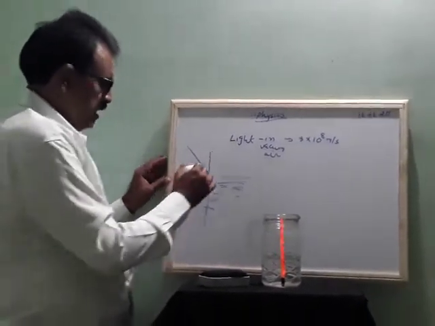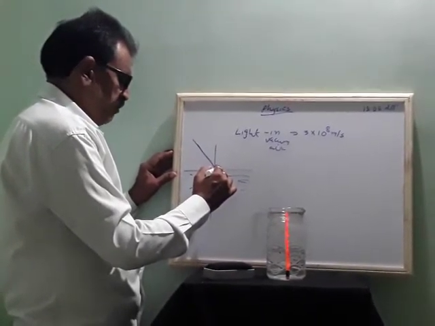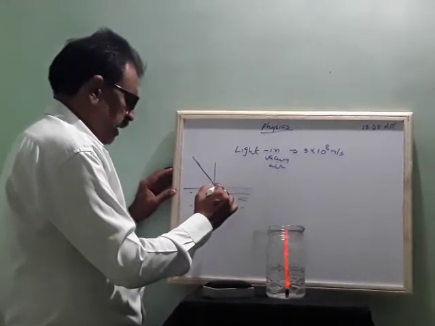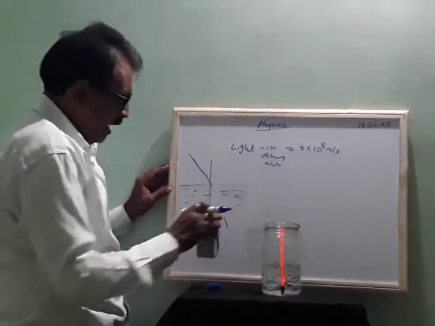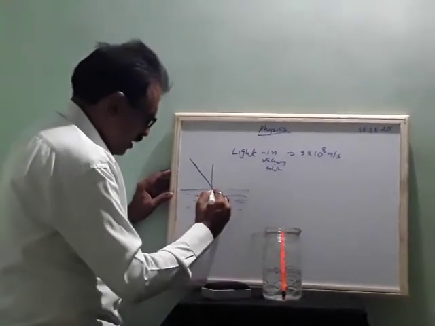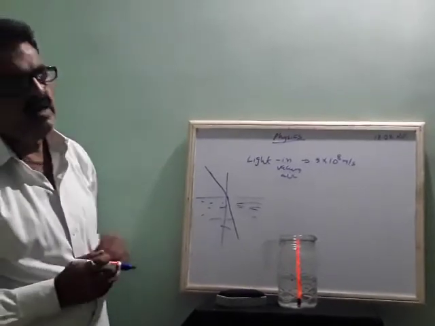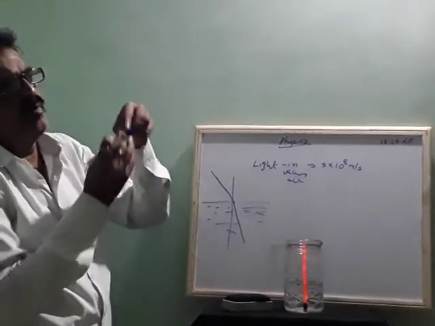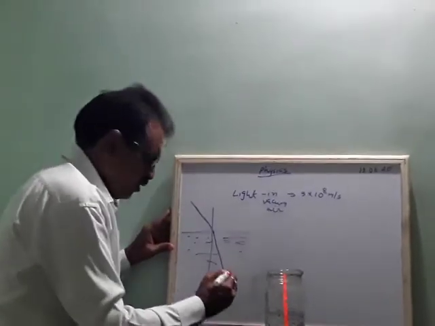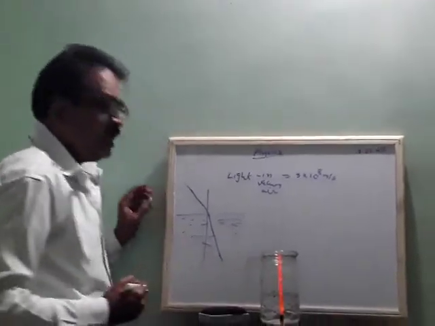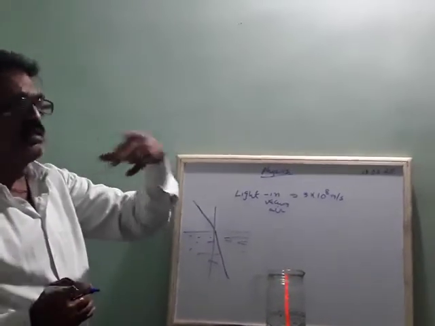When you keep a pencil here it is straight, but when you see it here, the pencil looks as if it is bent, this side or that side. Why? This is called optical illusion. You feel the pencil is broken or bent, but actually the pencil is straight only. Your vision will mislead.